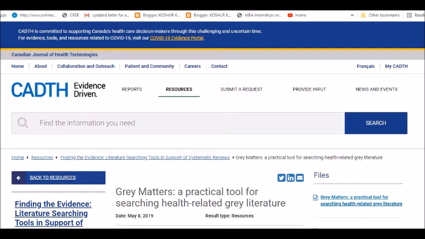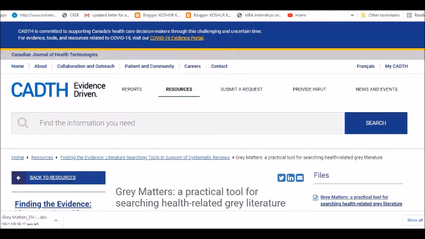Here they have presented Gray Matters, a practical tool for searching health related gray literature. Let it just download completely, then I'll show you how the whole thing works. And maybe some of you who are coming from the management department, business studies, or travel and tourism, hospitality, you can even think about the other areas of our knowledge, and you can definitely go ahead and know that yes, this is how they are taking care of it. Now let me show it to you how they proceed further.